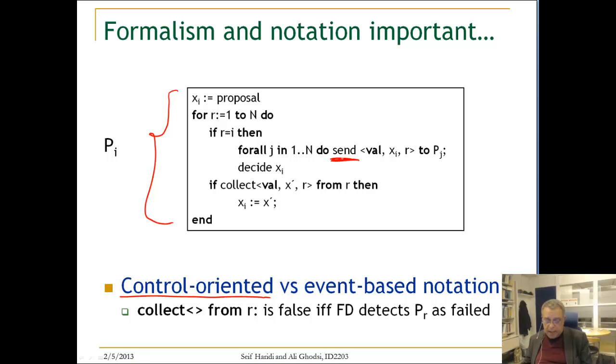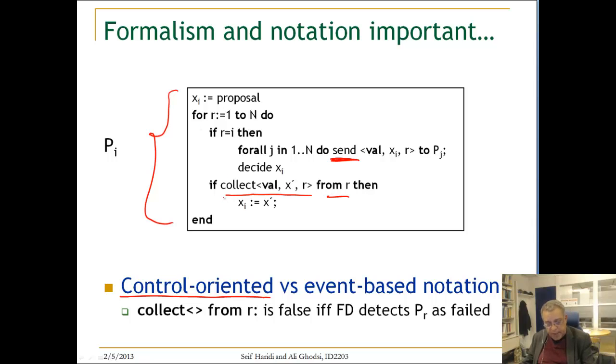And then it has this funny construction, which is called collect from a node. Collect from a node is basically an abstraction.